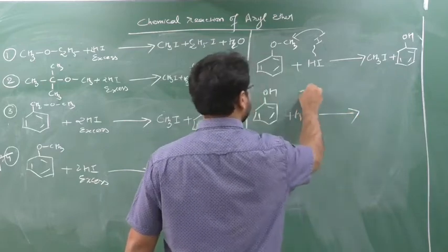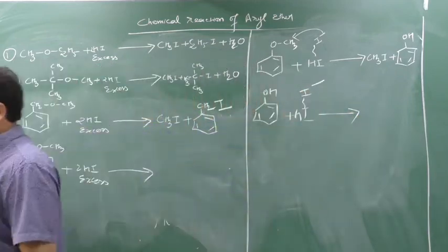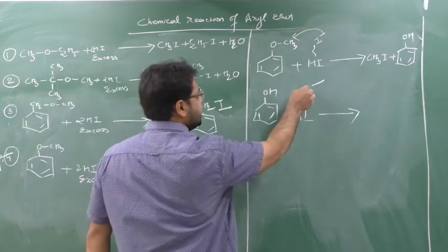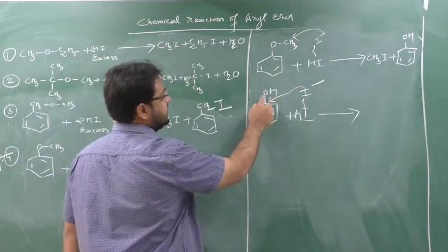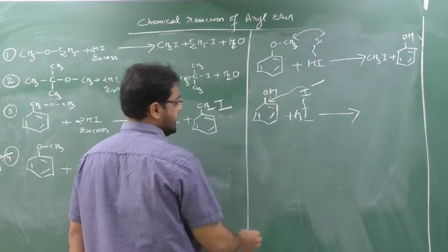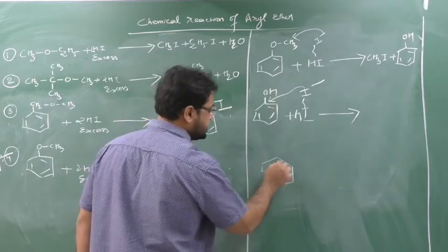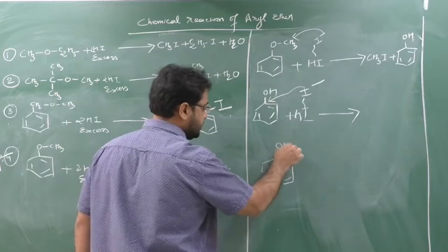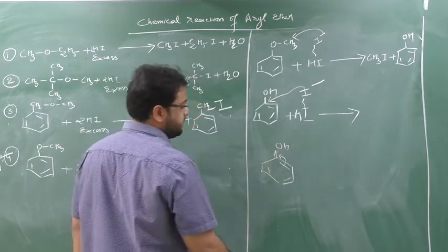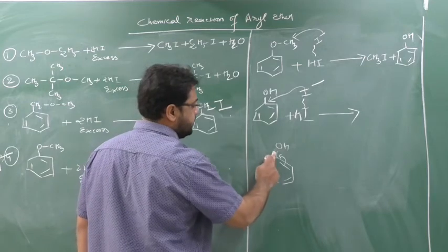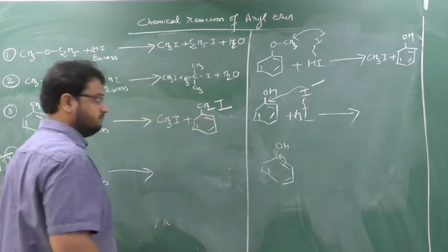Now this I minus attacks where? Think about it. Can I minus attack here? If I minus wants to attack here, a plus charge should develop, but this carbon cannot develop a plus charge because here there is a partial double bond character. Yes or no? So when there is a partial double bond character, this bond cannot be broken.